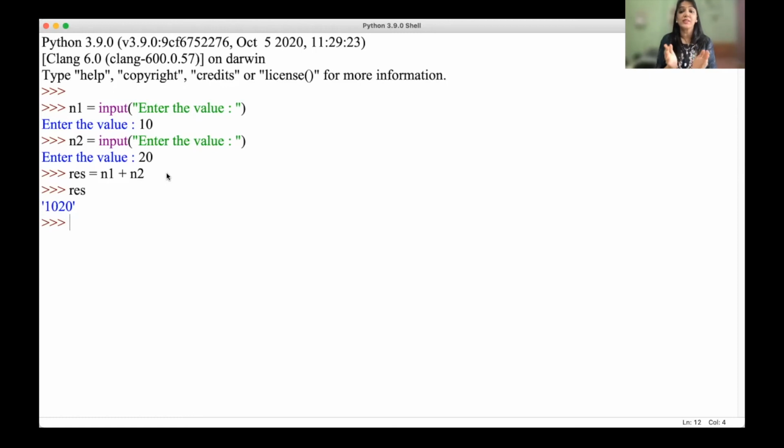So what is the problem? The problem is that when you enter the value, by default, it is going to consider this as a string. String is nothing but a collection of characters. So it is not treating this 10 as value 10, but as the characters 10. It is treating this 20 as the characters 20. So the addition gives 1020. Okay, so that's the reason we are getting this value. Now, how to make it 30? For that, we need to change the type from string to integer. That we are going to discuss in the next video.